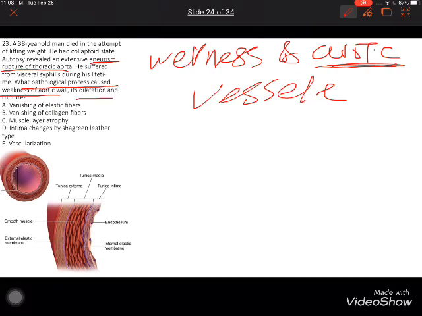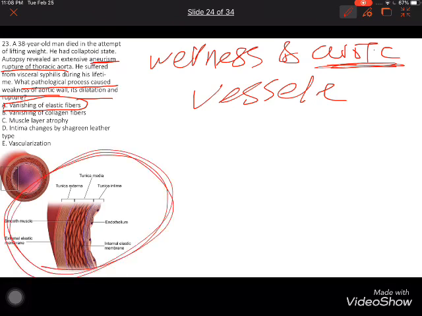That's why we say functioning of elastic fiber, because if we take a look at the wall of this vessel, we will see the internal elastic membrane. This protects our vessel from what? From rupture.